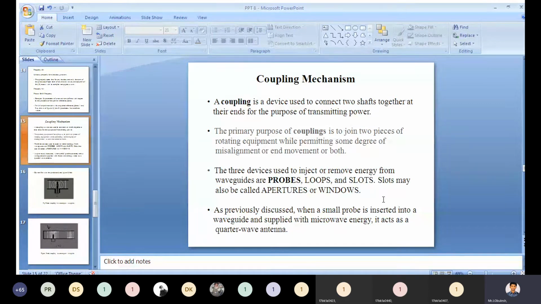The primary purpose of couplings is to join two pieces of rotating equipment while permitting some degree of misalignment or end movement or both.